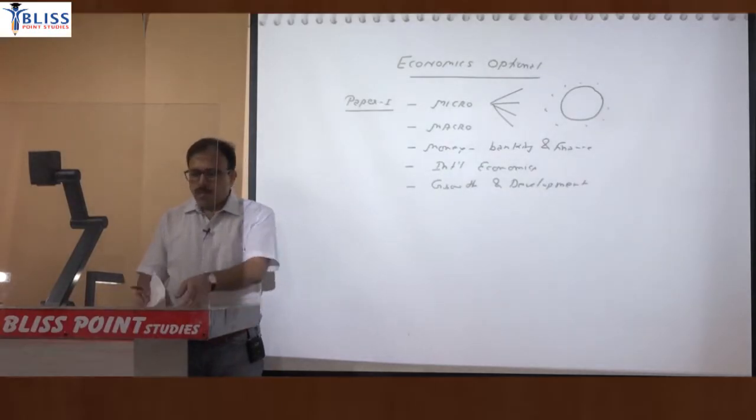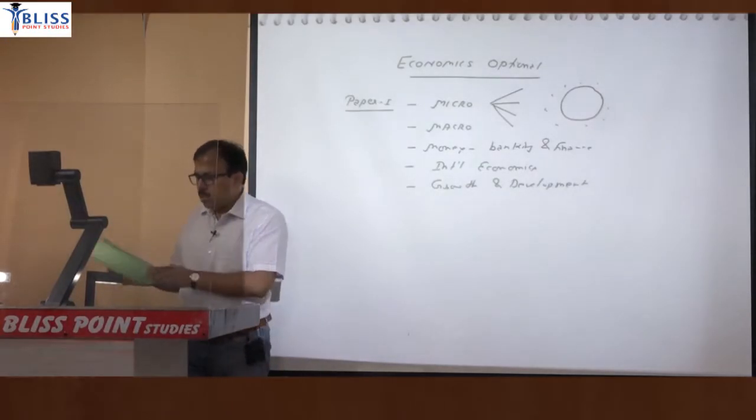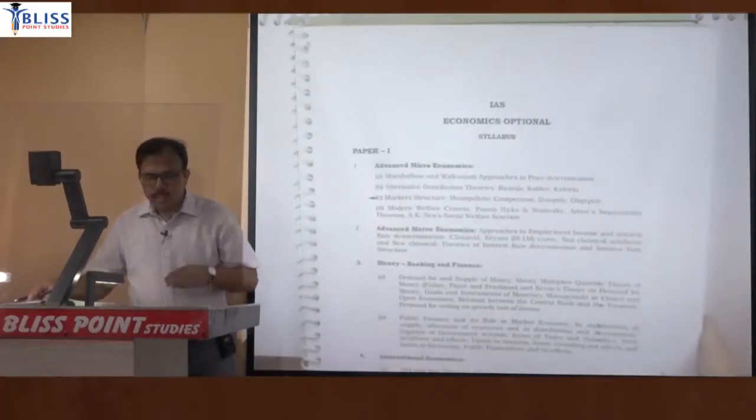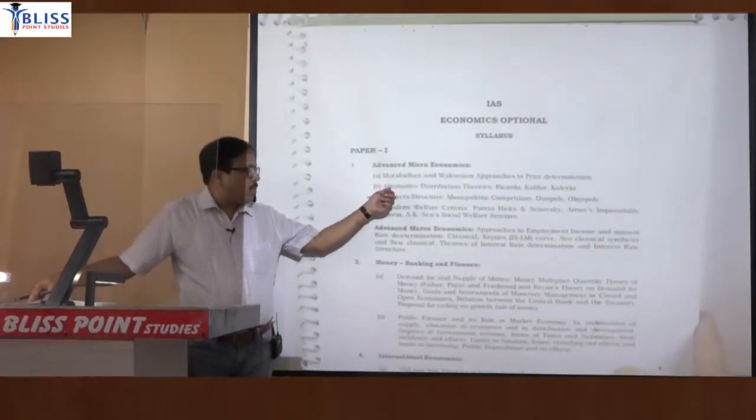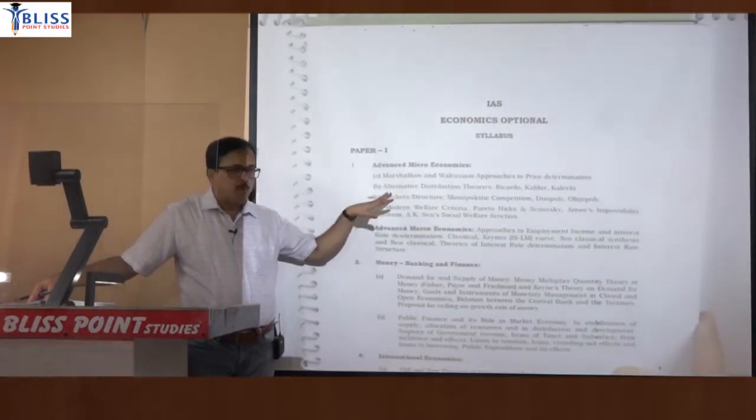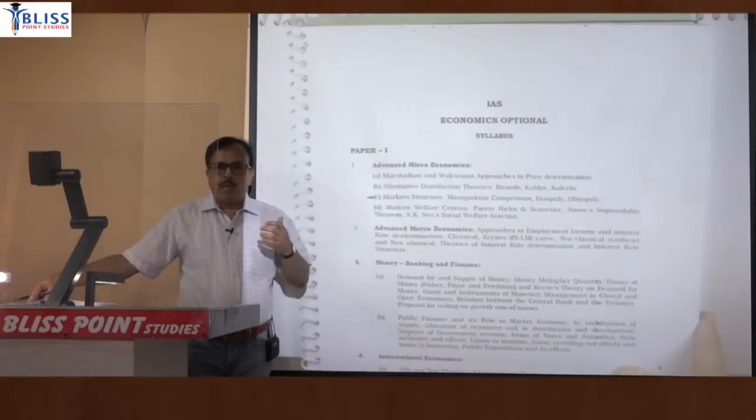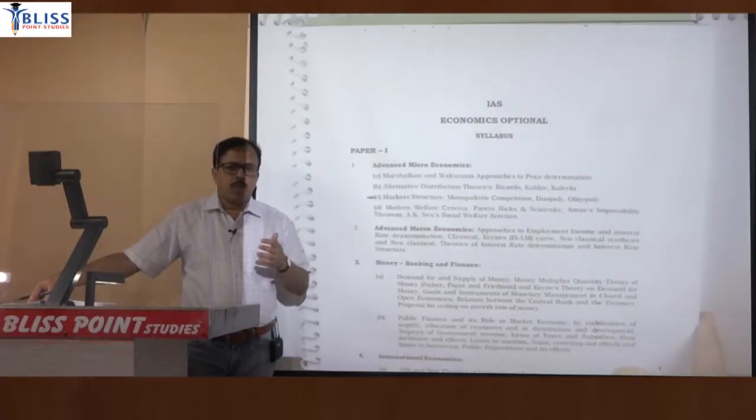So the syllabus in microeconomics basically contains Marshallian and Walrasian approach, distribution theories, market structure and welfare criteria. Just only 4 parts. Nowhere does it mention that consumer theory you have to read, production and cost you have to read, market failure you have to read, input market you have to read, but we will be covering all.